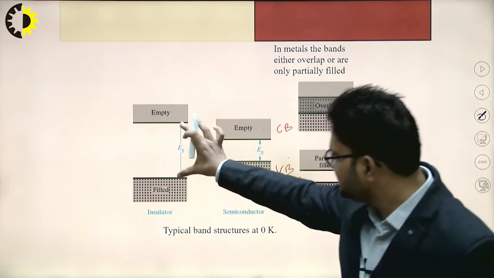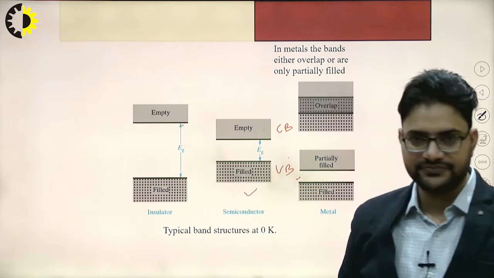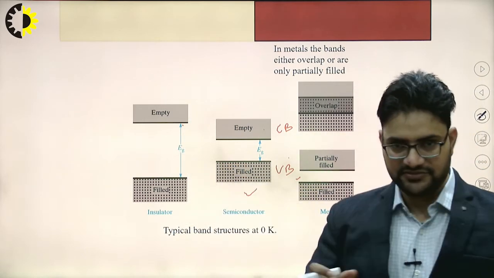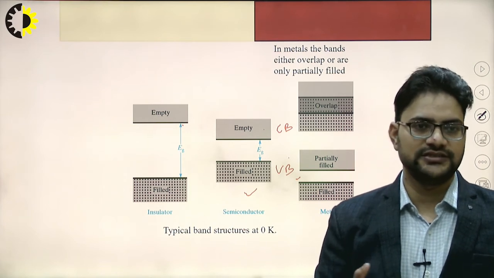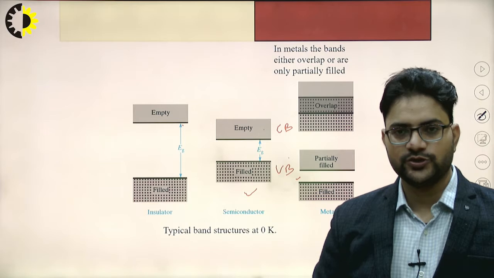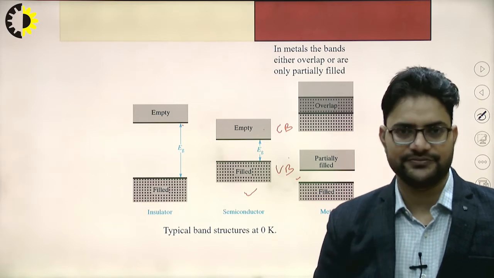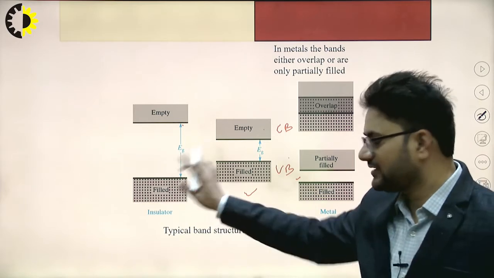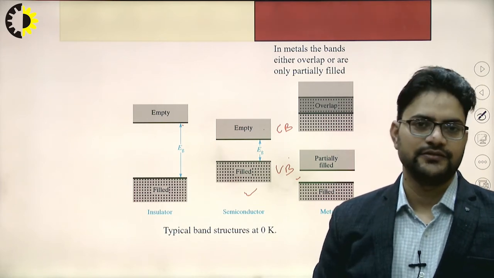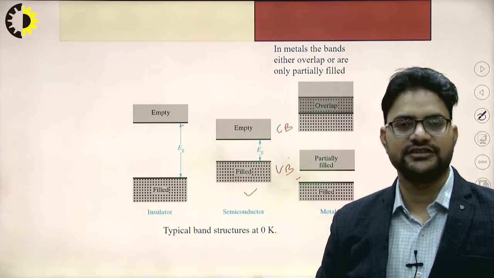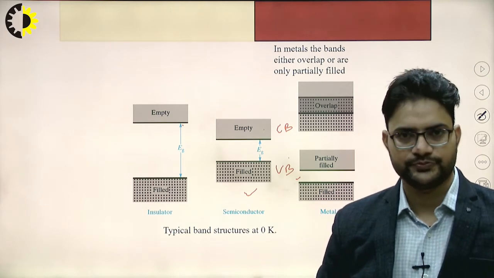Why? Because this energy gap, the forbidden energy gap, that is EG, is very large. It is greater than 5 electron volts for the case of insulators, right? So at any temperature, it cannot conduct. Insulators cannot conduct, and they will have conductivity equal to 0, right?